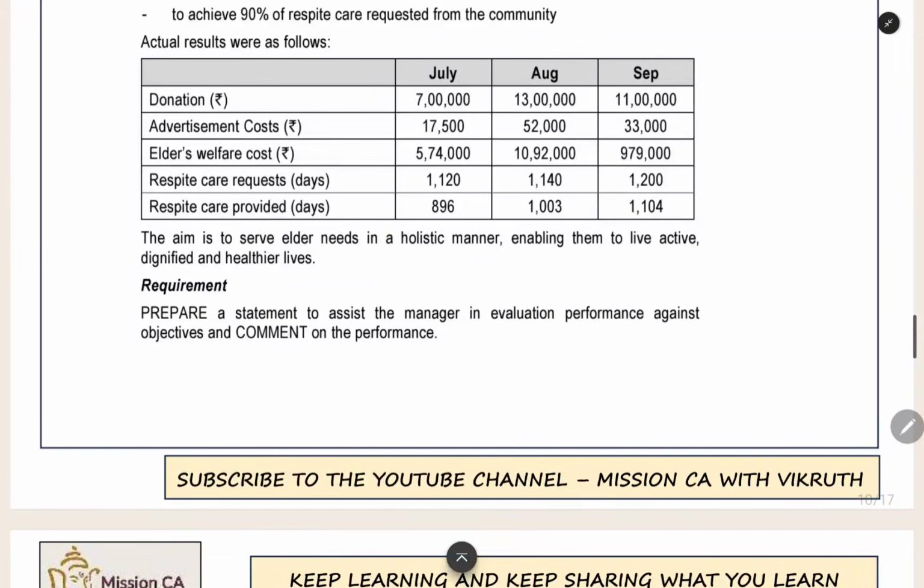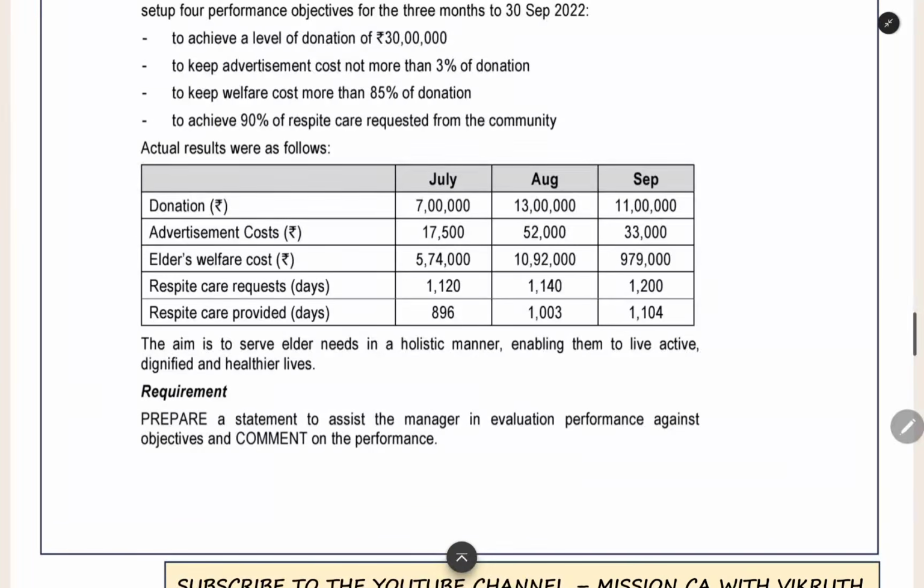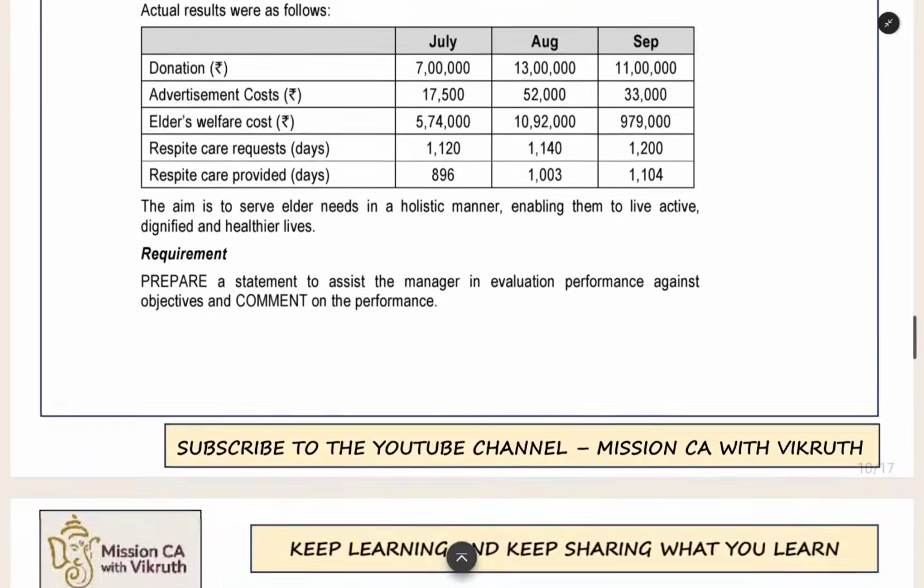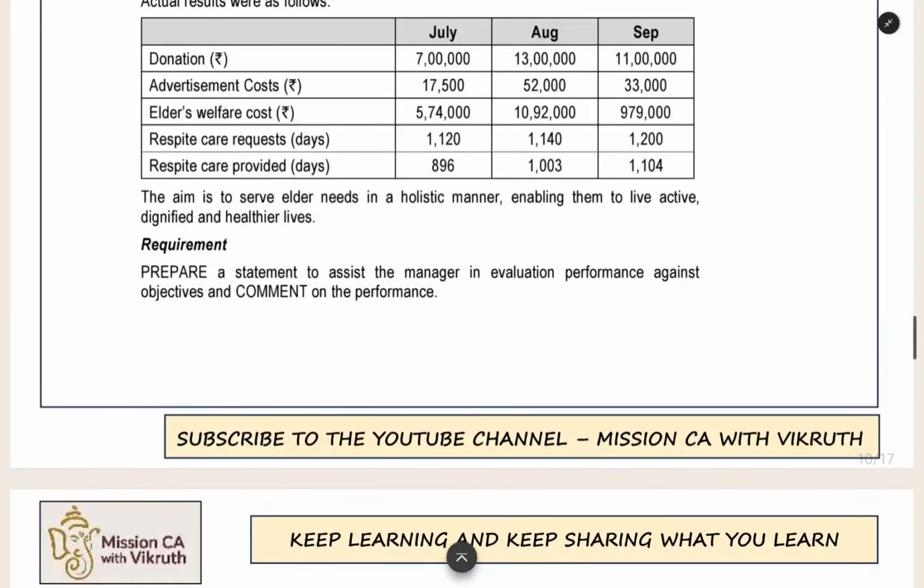Here they have given the data. Donation we have received this much in the respective months. Advertisement cost, this much we have incurred. Welfare cost, this much we have done. Respite care request, the request they have given here, and then how much care we have provided. This much, 1120 requests we received. Out of that, only 896 we fulfilled. So the percentage of how much we fulfilled should be 90% or more. That is the benchmark. Now we have to prepare a statement whether they have achieved the performance target or not.